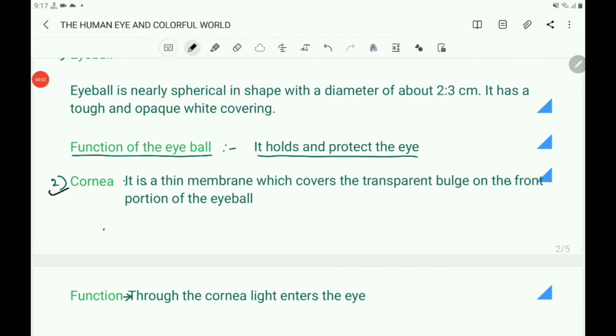The second part is cornea. Cornea is a thin membrane which covers the transparent bulge on the front portion of the eyeball. And what is its function? What is the function of the cornea? Through the cornea, light enters the eye. So cornea helps to enter the light into the eye. That is the function of the cornea.